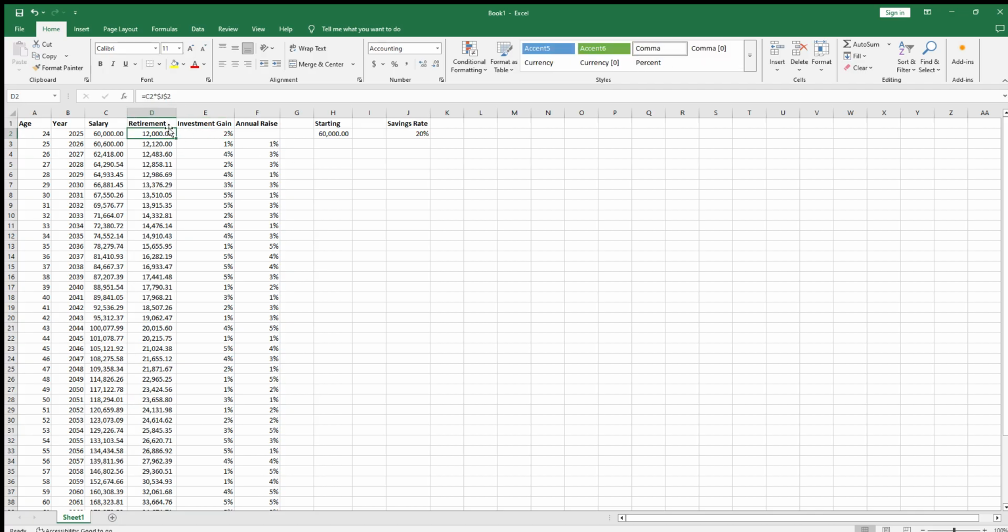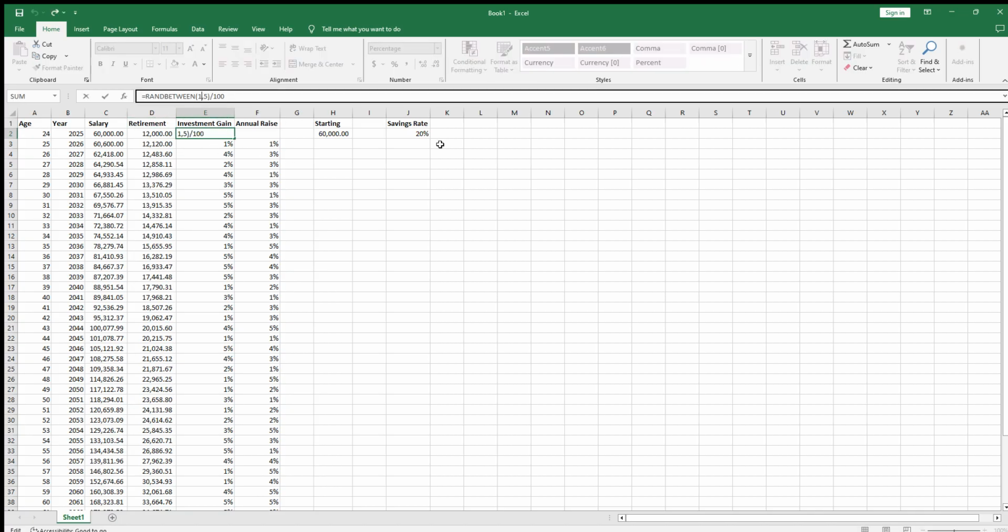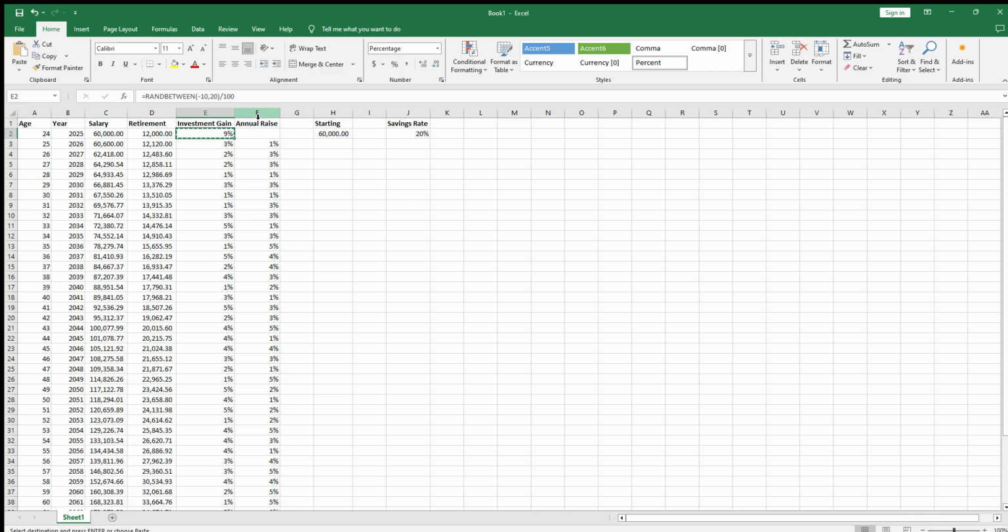So yeah, let's see if we can change this formula just a little bit. The stock market or investments can fluctuate a lot between the years. I think the average is around 7%. We can put that in there as a base or just as a general expectation, but we can do some variability in here. So let's just say some years the stock market will go down 10% on average, and other years it could go 20%. And we'll just copy and drag that down.